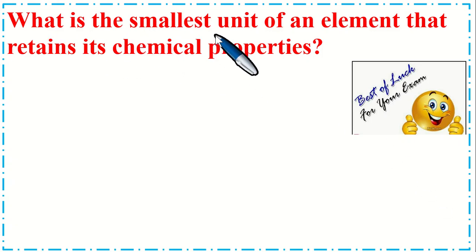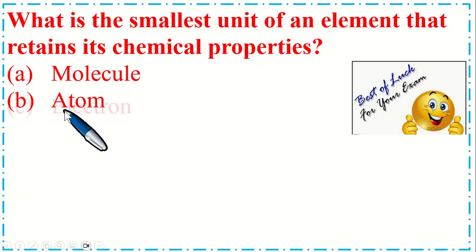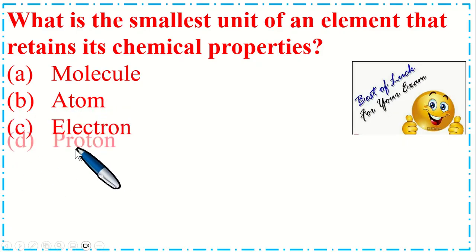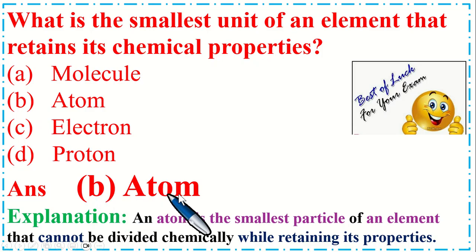What is the smallest unit of an element that retains its chemical properties? Option A, molecule. B, atom. C, electron. And option D, proton. So the correct option is B, atom. Explanation is an atom is the smallest particle of an element that cannot be divided chemically while retaining its property.